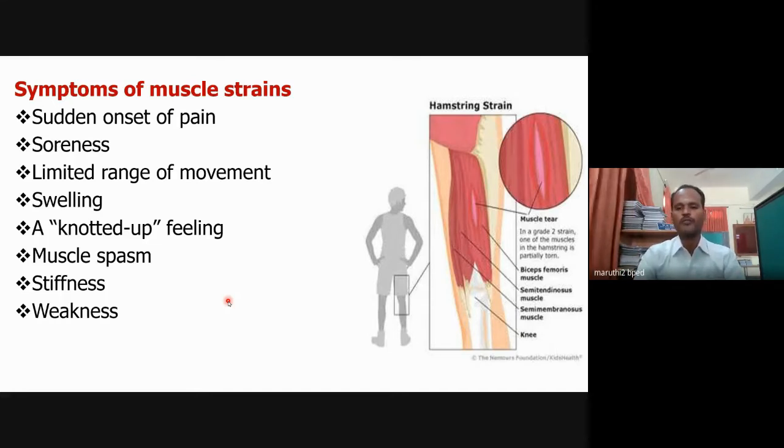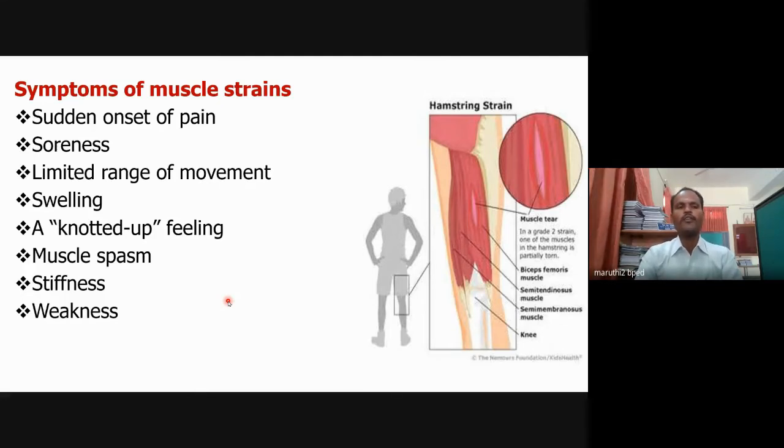Then stiffness. Stiffness means the contraction and relaxation of the muscle will not be in a normal position. Sometimes the muscle may be very stiff. For example, when you get up from the bed, your muscle may be stiff. That's why in the morning we do some warm-up exercises, some shuffling exercises, some rotation exercises, some slow stretching exercises. That is called stiffness. Muscle will not be in a flexible position. Then weakness. Overuse of muscle causes weakness. So these are all the symptoms of muscle strain.